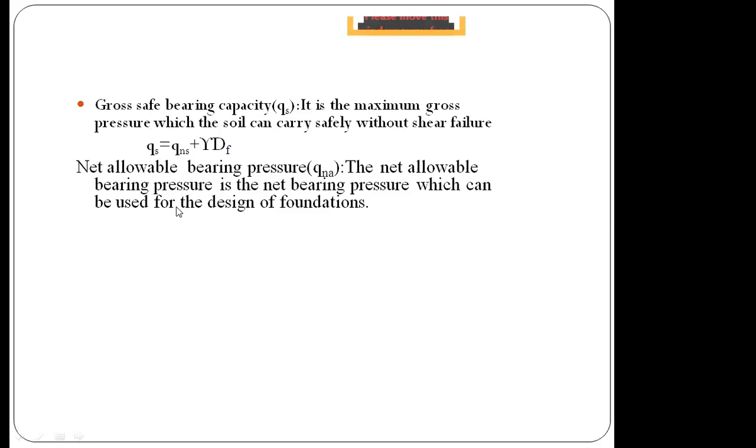Next definition, net allowable bearing pressure. I told you already, this term will come again. Net allowable bearing pressure is represented as q_na: net is N, allowable is A. It is a net bearing pressure which can be used for the design of foundation. So this q_na is considered for design of foundation, it is the allowable.